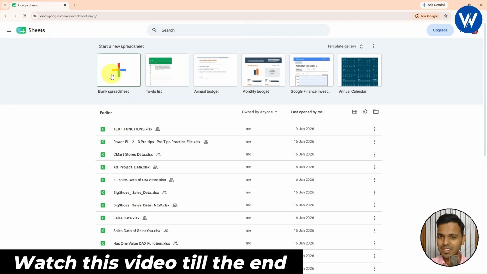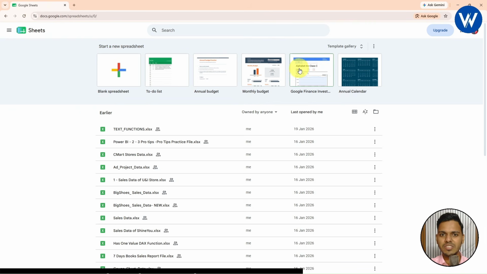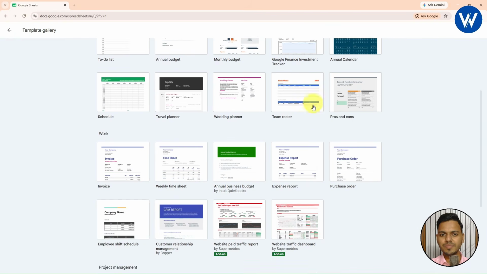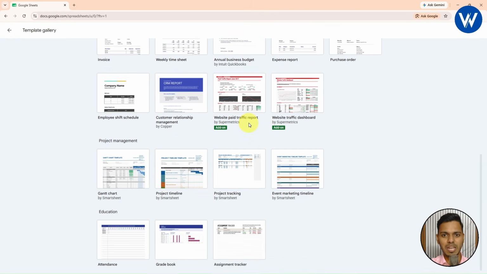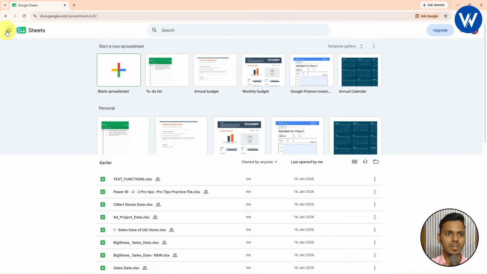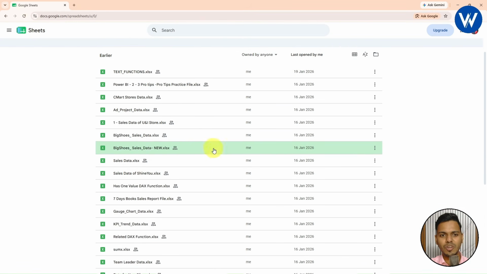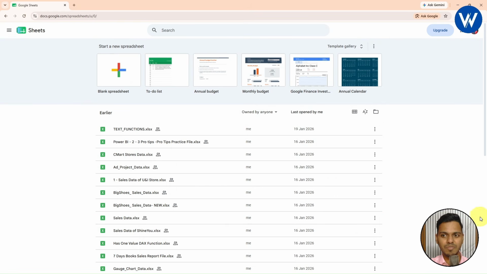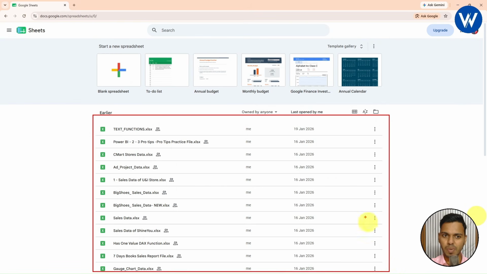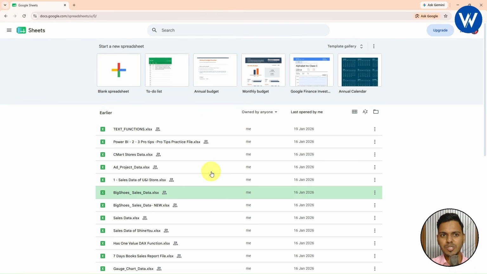Now this is the blank spreadsheet. Here you can see different templates are available. Let me expand it. Yes, these are the different templates available. So basically these are ready-made templates. Now let me go back to the gallery. Okay. And below you can see these are the recent files which I have worked on. Here you can see all the recent files, right? Now let me show you, guys.